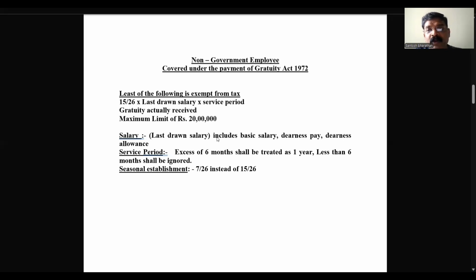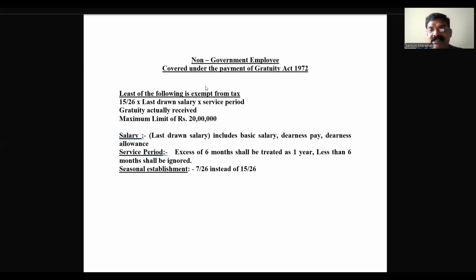In the case of a non-government employee, it has been divided into two: one, covered under the Payment of Gratuity Act 1972; on the other side, not covered under the Payment of Gratuity Act 1972. Both have different calculations. First, we'll start with the non-government employee covered under the Payment of Gratuity Act 1972.